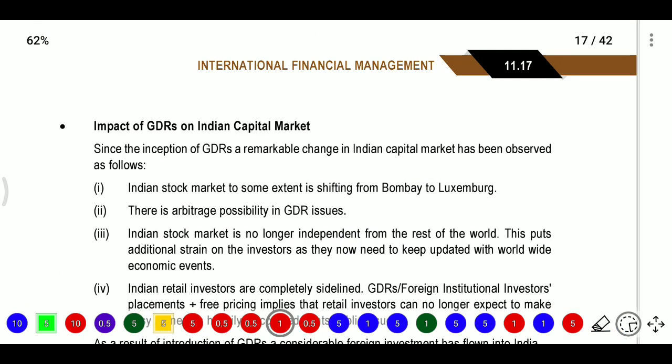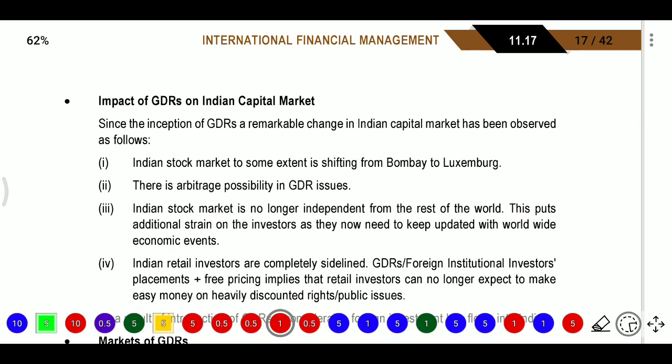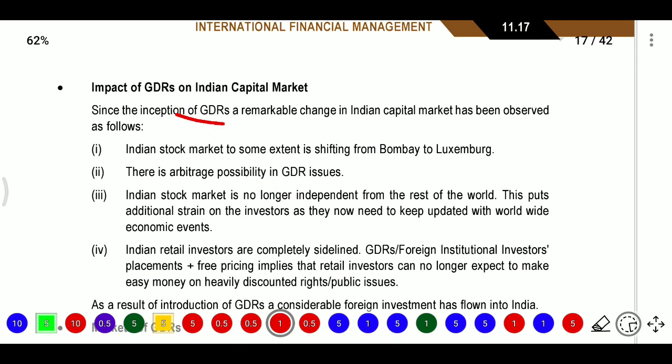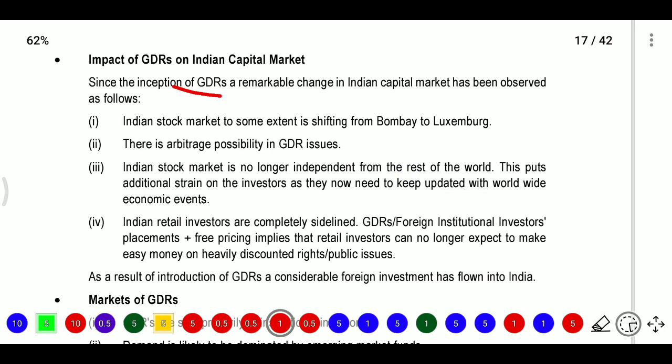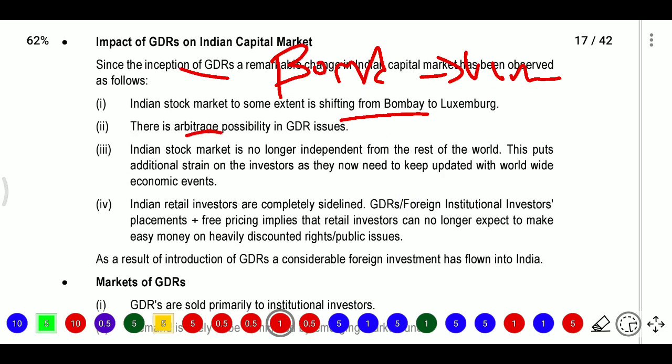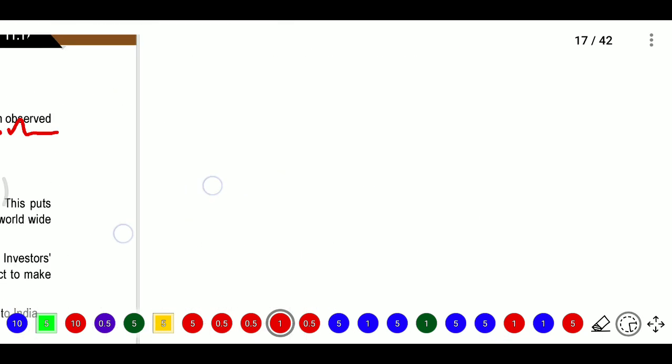Now, what are the impacts of GDRs on the Indian capital market? Since the inception of GDRs, a remarkable change in the Indian capital market has been observed. What changes happen when GDRs are issued? One is that the Indian stock market has to some extent shifted from Bombay to Luxembourg. The market was shifted, and they are using arbitrage possibilities, so they use it for arbitrage purposes. I will write here.